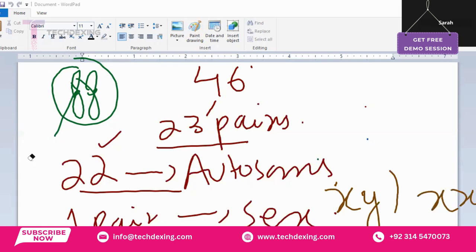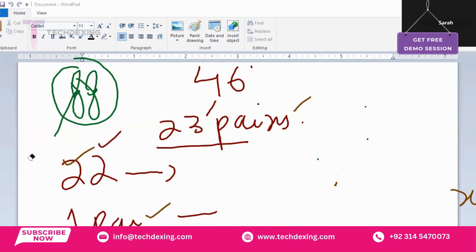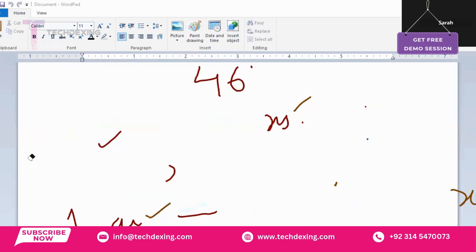So out of the 23 pairs of 46 chromosomes, 22 pairs are autosomes. These sets of chromosomes are the same in male and female both, but one pair differs, and it determines the gender of an individual. In case of a boy or male it is XY, and in case of a female it is XX. Got it, Sarah? Any confusion up till now?